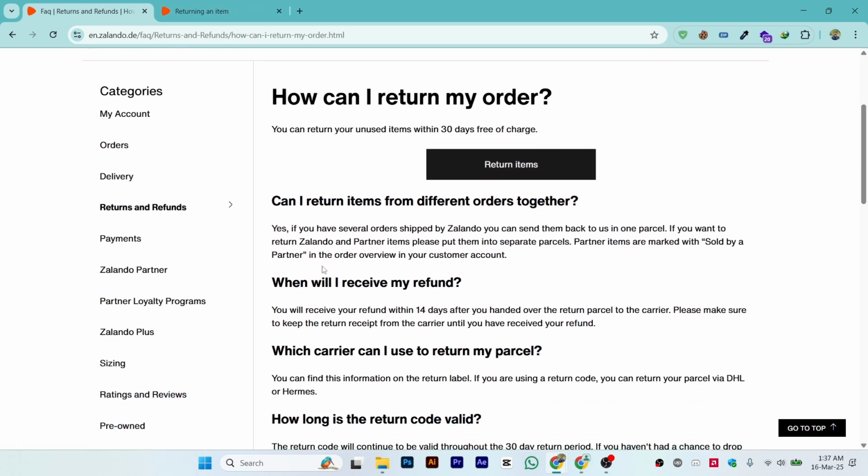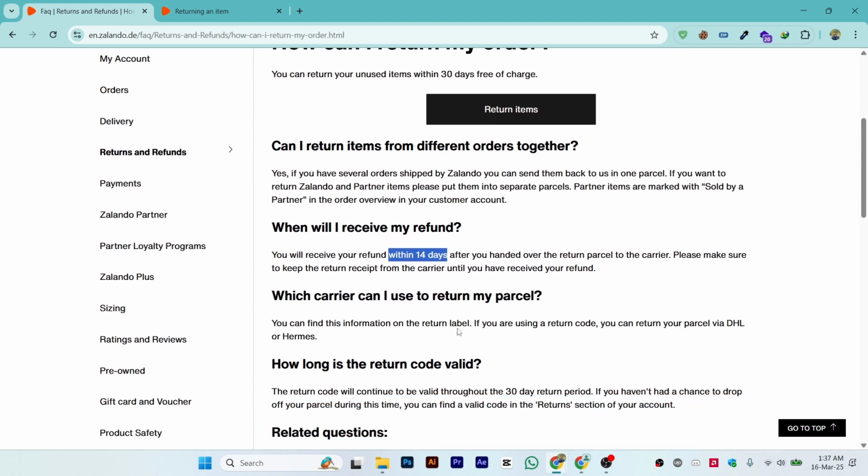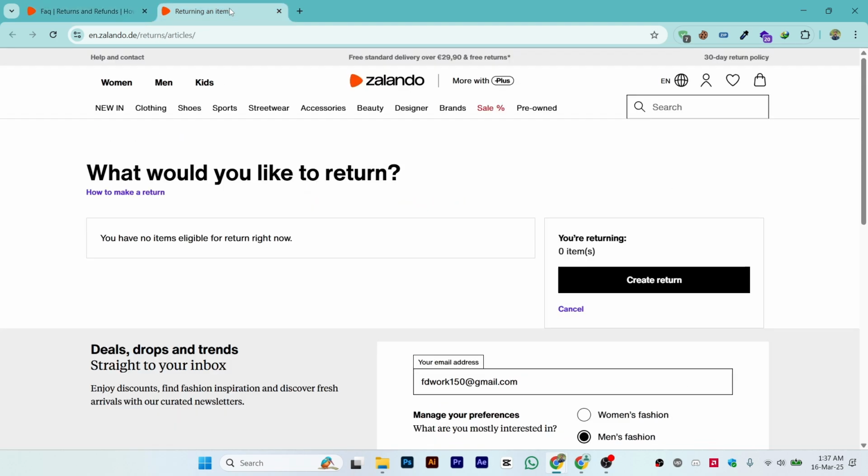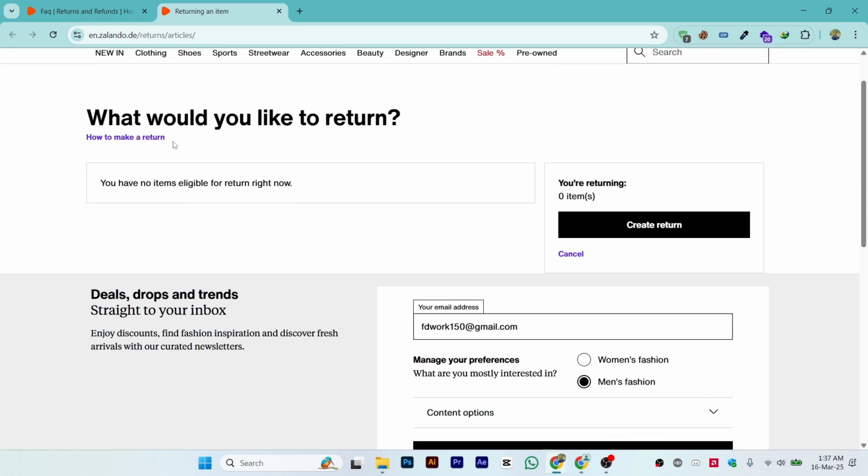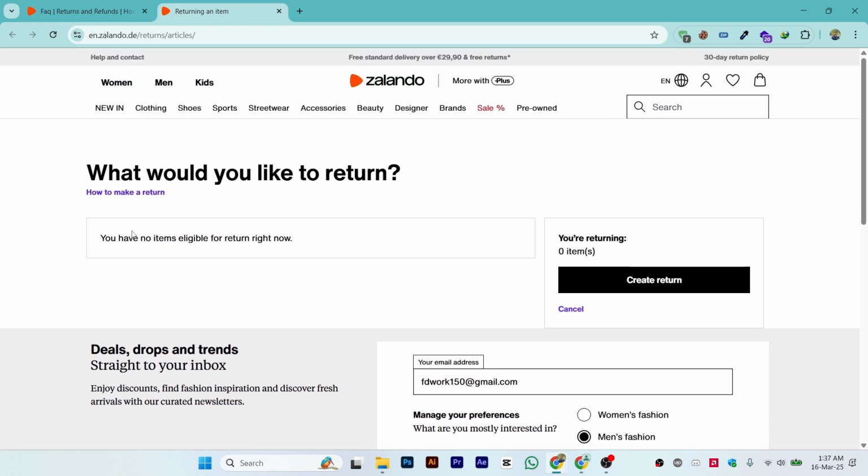You can also read other questions like when will I receive my funds within 40 days and which carrier can I use. So you can read all those instructions, and after that you will see this page, what would you like to return. So you will see all the items that you bought. So just select the item and click on create return, and once you click on create return, that is how easily you can return items on Zalando.